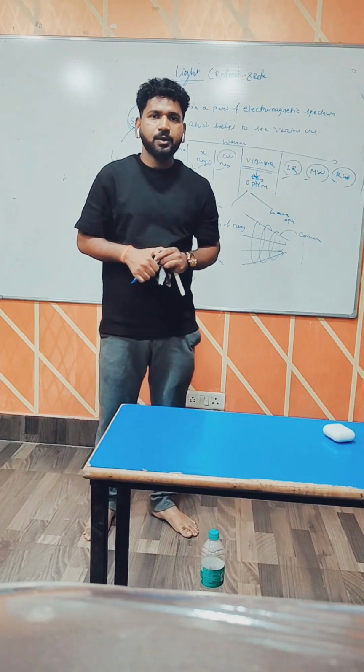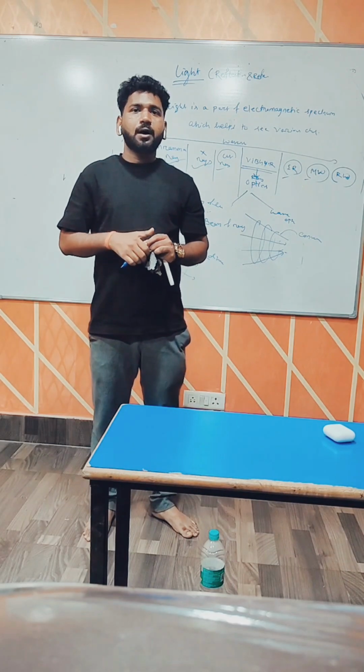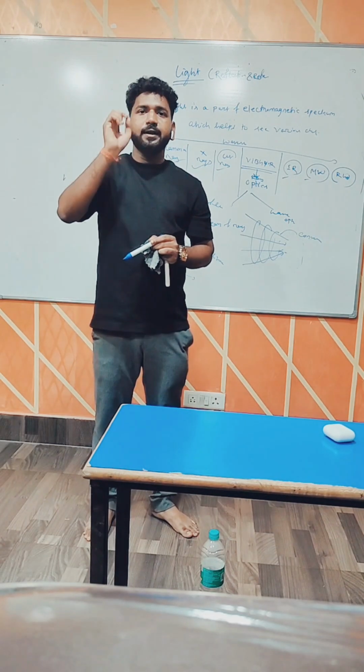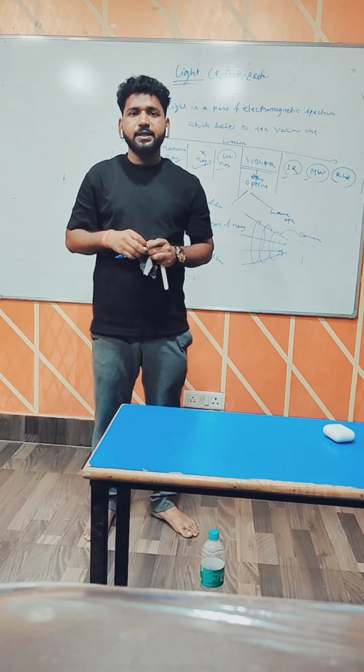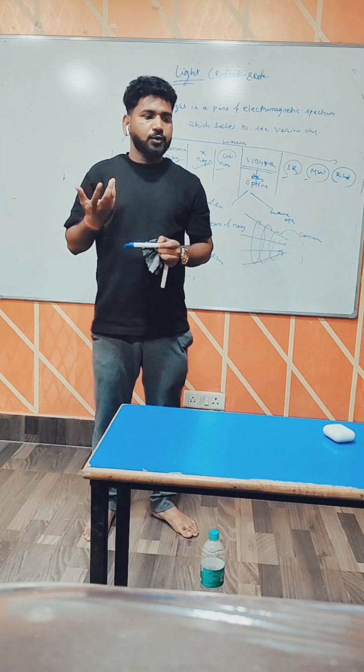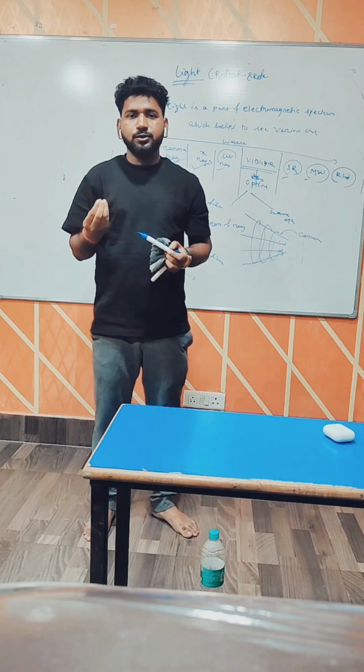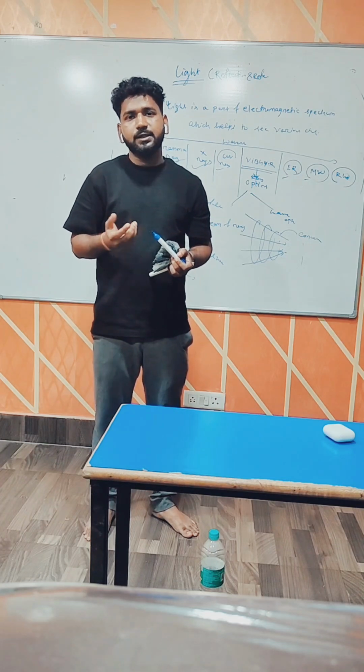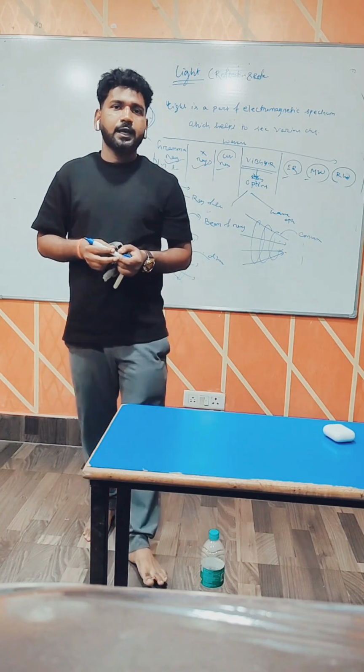What is a transparent medium? Suppose you are behind a door made of glass. You can see the object. That means that medium is known as a transparent medium. Water bodies also. Suppose fish in the water, or stones and coins that fall in the pond. You can see the object. These are examples of transparent medium.